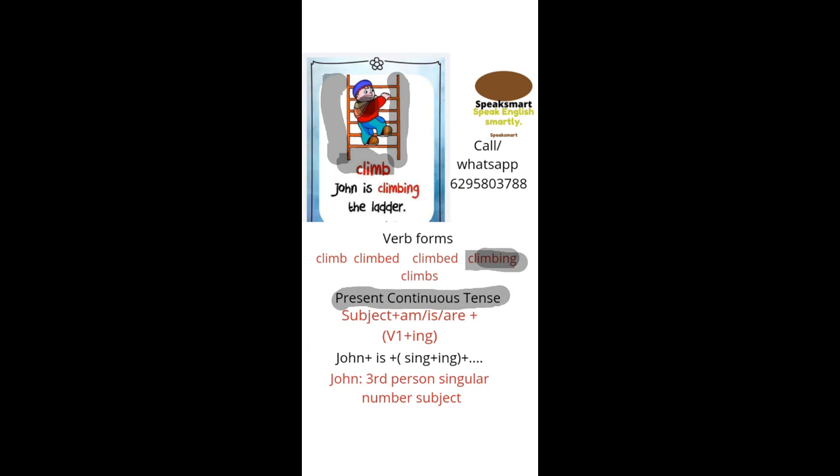So here the subject is John, and John is a single person, so third person singular number. And for third person singular number, out of am is are, is is the auxiliary verb, and with it